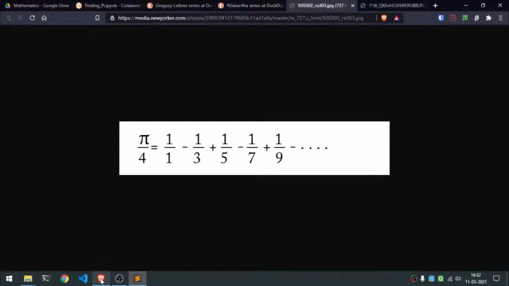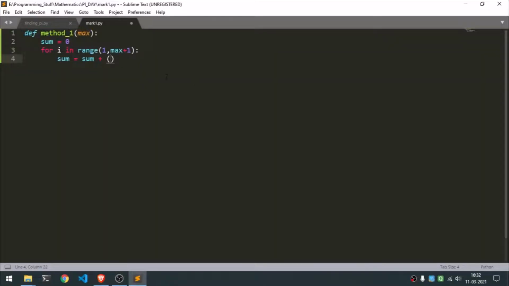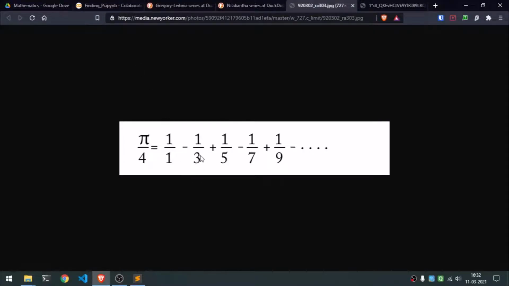Now if we pay attention to the series, it starts with a 1, right, and then it's alternating plus and minus signs. So we'll start with the fraction part first. That should be 1 divided by i. That would mean 1 over 1 plus 1 over 2 plus 1 over 3 and all that stuff. But as you can see, it's just odd numbers.